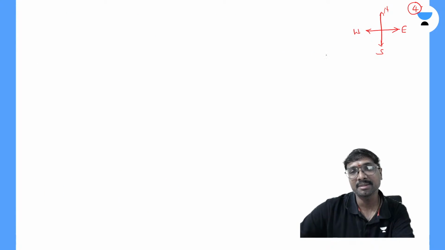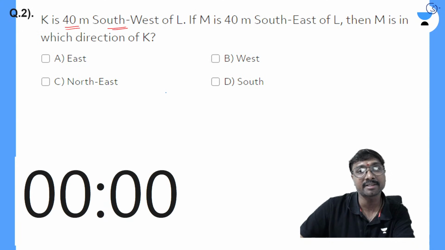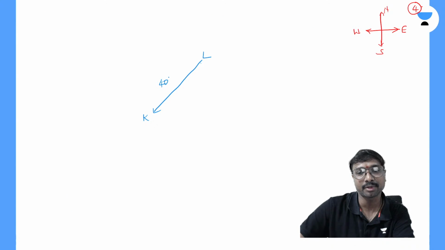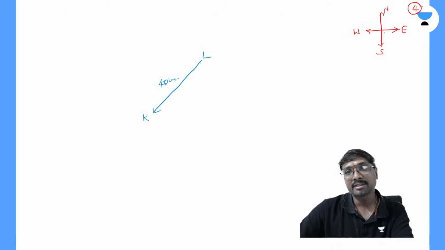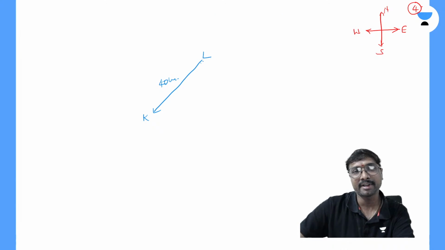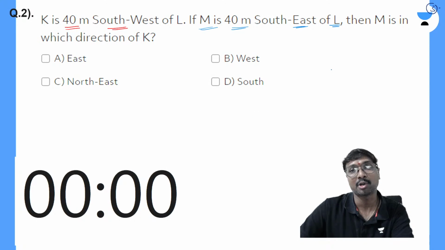Southwest is nothing but this direction, like this. So this is L, and this is your K. K is 40 meters southwest of L. Then M is 40 meters southeast of L. Southeast is nothing but this direction. So 40 meters southeast of this, which means this is forming an isosceles triangle. That is your M. So exactly K and M will be on the same horizontal line.